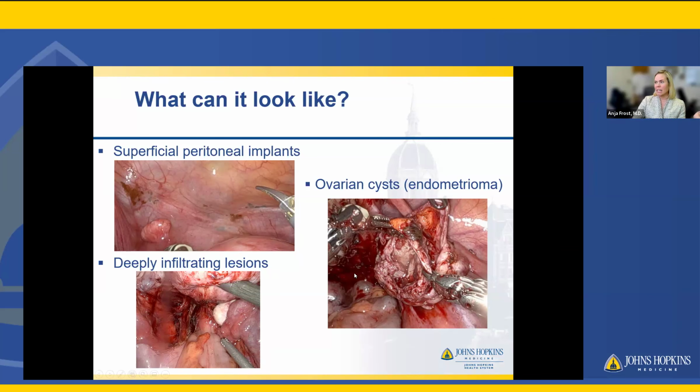On the right, we see ovarian cysts or endometriomas, which are cysts filled with old blood and indicative of slightly more advanced stage disease. We'll talk about that topic a bit later. And then we can also see deeply infiltrating lesions. So here you're seeing evidence of just significant inflammation, organs connected to one another that shouldn't be. Sometimes it's just scarring. Sometimes the lesions infiltrate more deeply into those associated organ spaces.